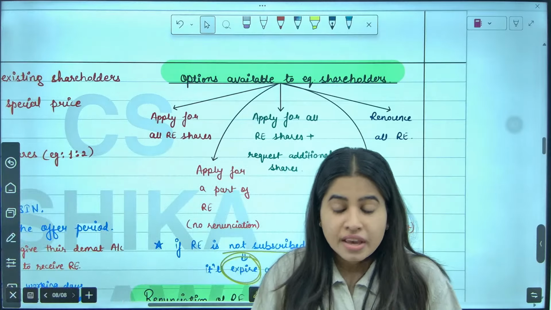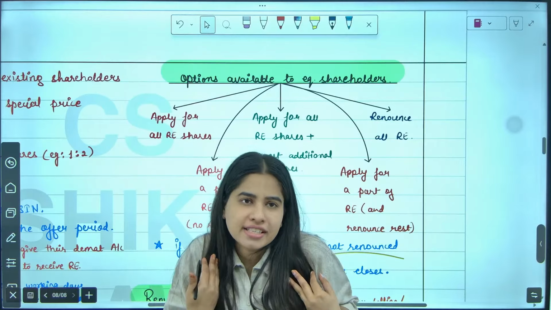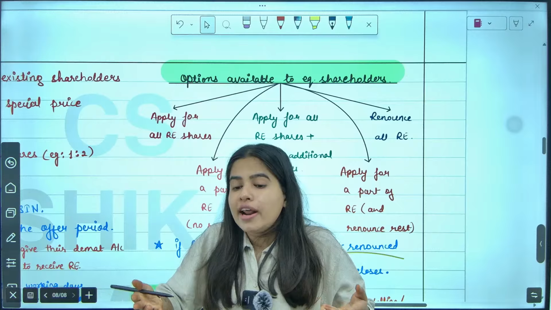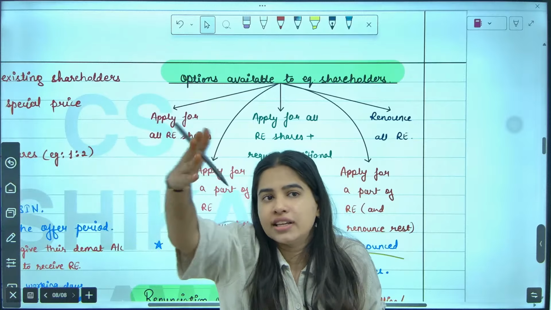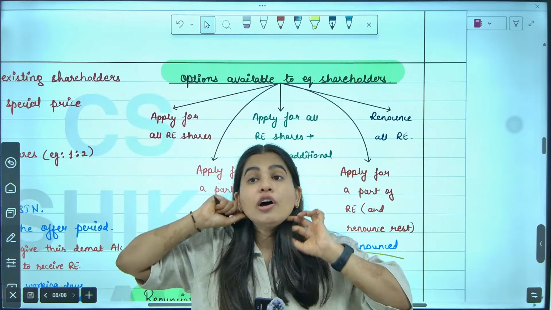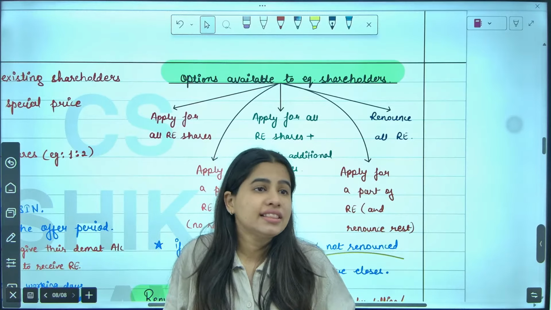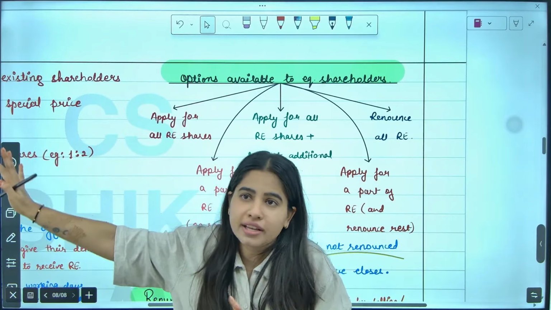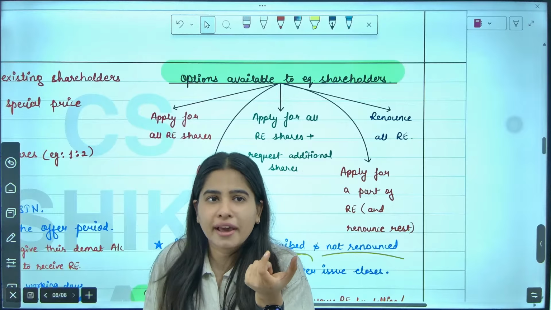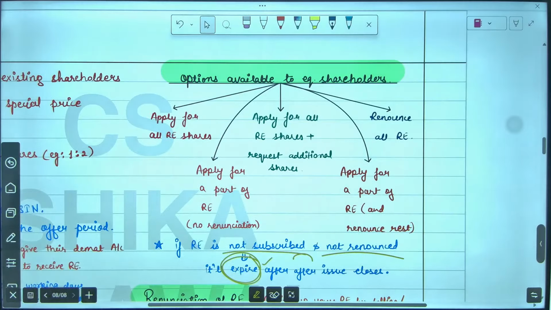It's like, imagine I have a coupon to buy 2 movie tickets. Either I can use that coupon myself to buy 2 movie tickets, or I can use one coupon to buy 1 movie ticket for me and give another coupon to Radhika. Or I can sell both coupons to Radhika. Or if I did nothing, neither used the coupon myself nor gave the coupon to Radhika or anybody else, then the coupon has an expiry date. After that, the coupon will automatically expire. Are we clear with this? Everybody, these are the options available to equity shareholders.